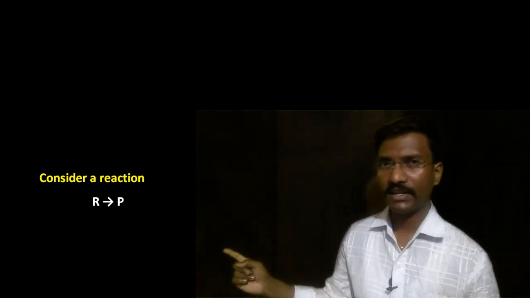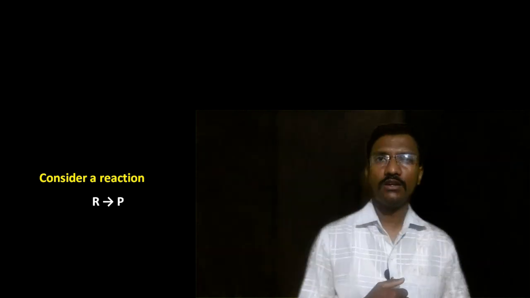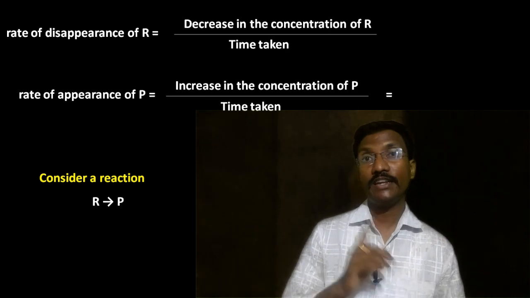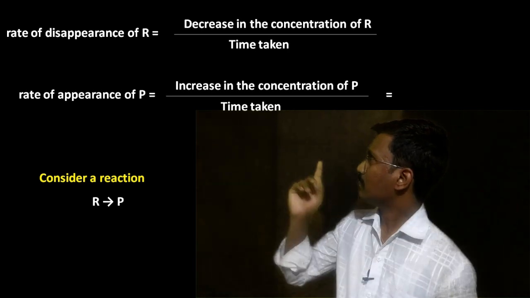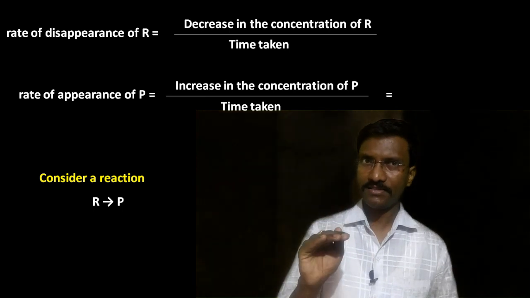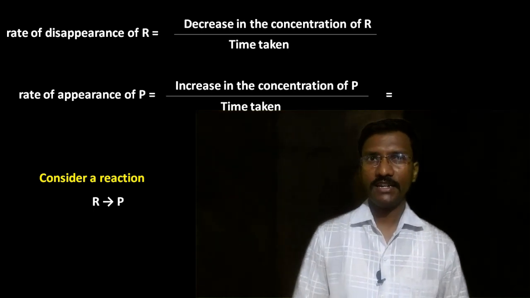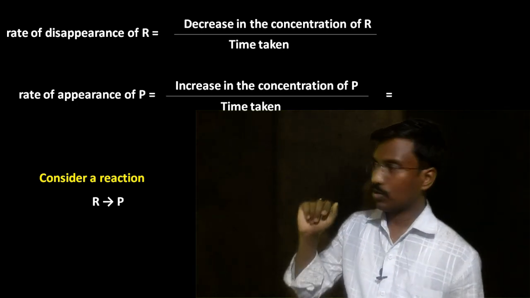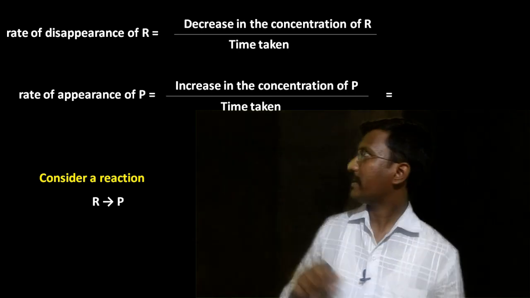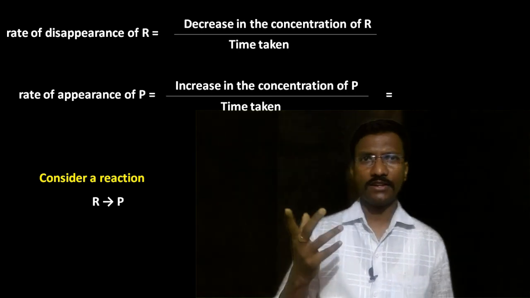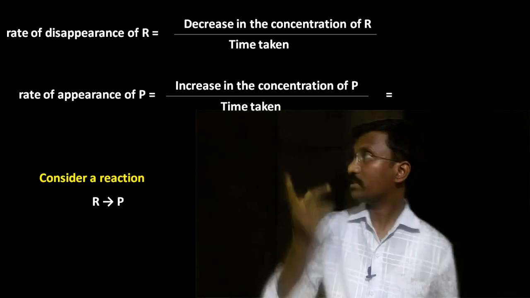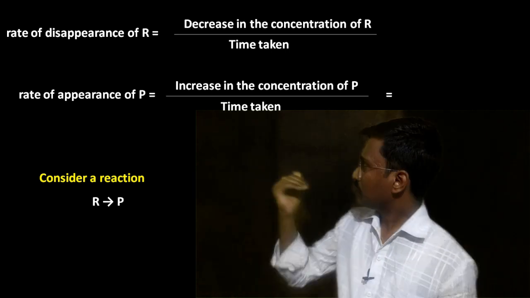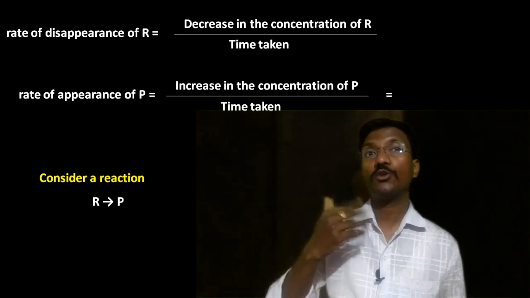Here R is nothing but reactant. The reactant is going to give the product. Here the first one is the rate of disappearance of reactant. No doubt the reactant decreases, means the concentration of the reactant decreases. Therefore, the rate of disappearance of reactant is equal to the ratio of the decrease in the concentration of reactant, because the concentration of reactant decreases with respect to time, divided by time taken. Similarly, in the product, here the concentration of the product increases.